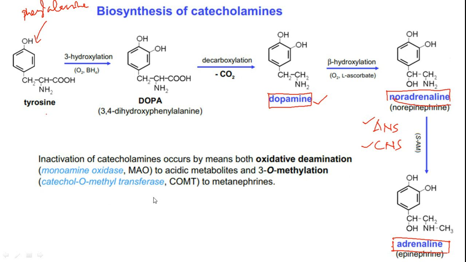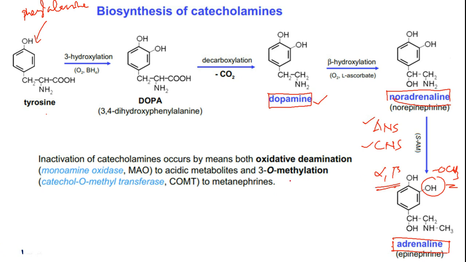We call them COMT. Catechol O-methyl transferase enzymes are there, which make use of S-adenosyl methionine again to convert the hydroxy group to an OCH3 group, especially this third hydroxy group is converted to a methoxy group, OCH3. Thereby it fails to attach to both alpha and beta adrenergic receptors.